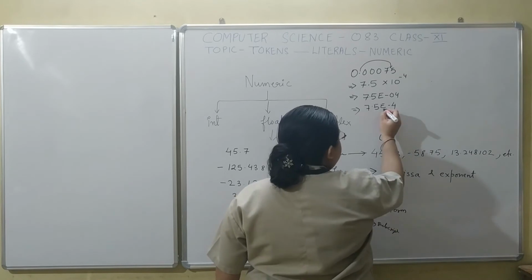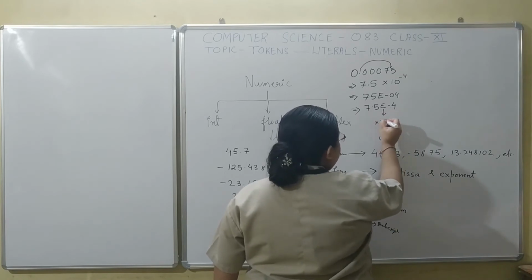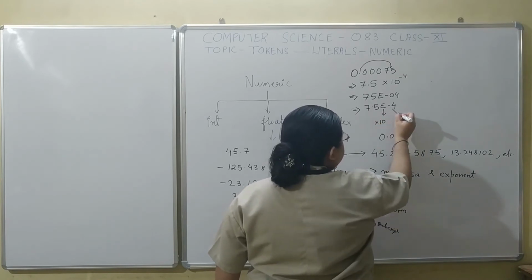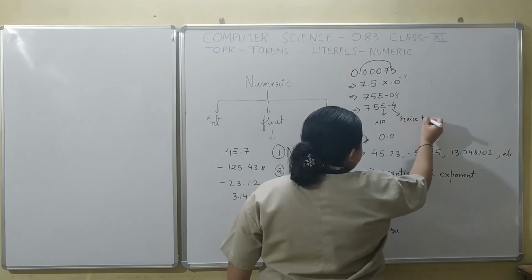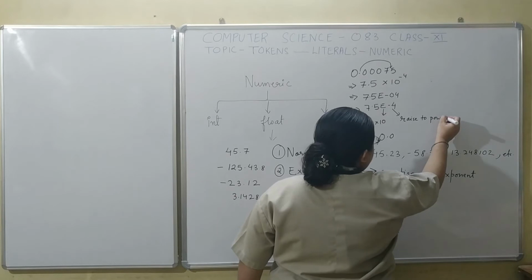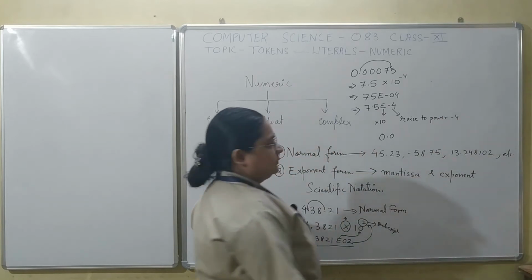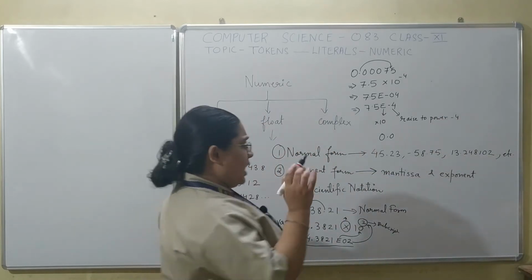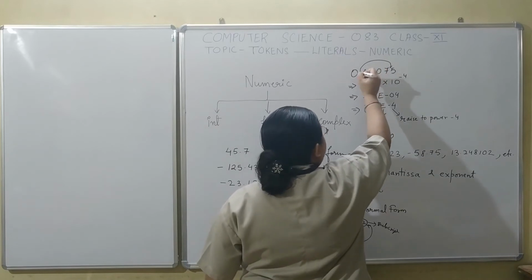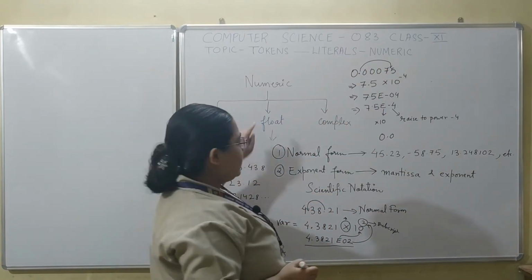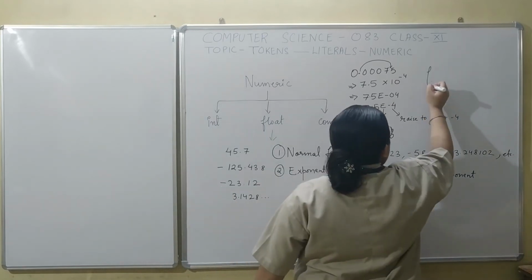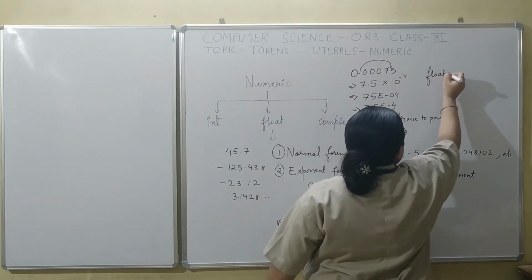So this E represents into 10 and this minus 4 will represent raised to the power minus 4. Now you might have understood why this data type is known as floating point number.